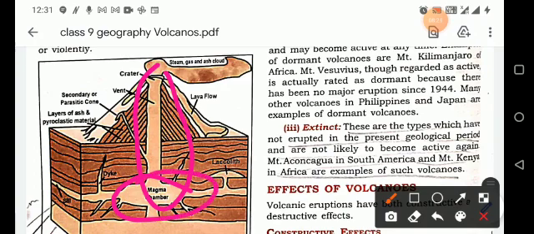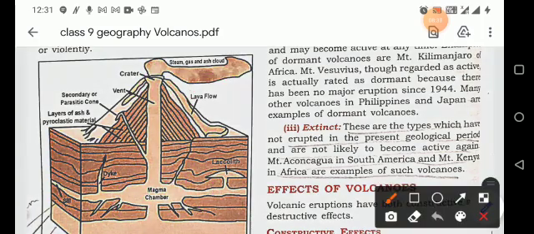This is your magma chamber where magma is formed, and when magma comes outside, it becomes lava. Here you can see the upper portion of the volcano, that is called the crater.